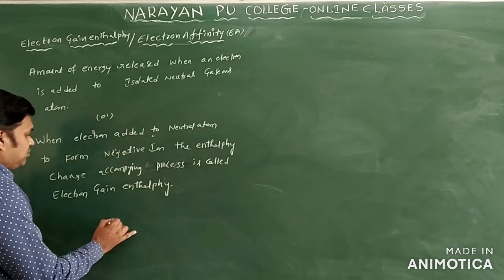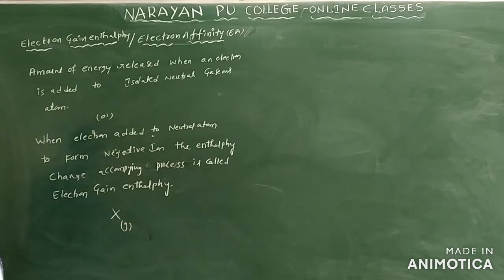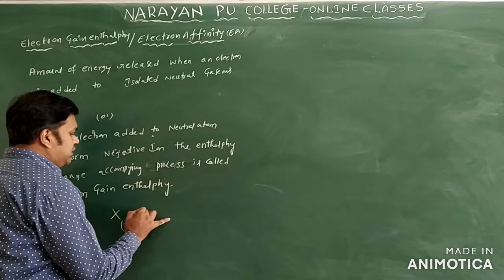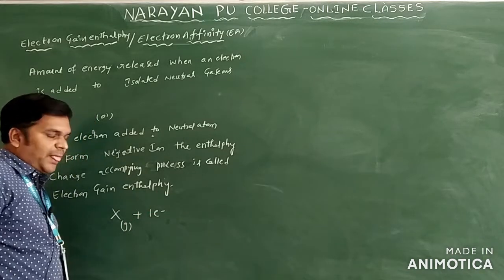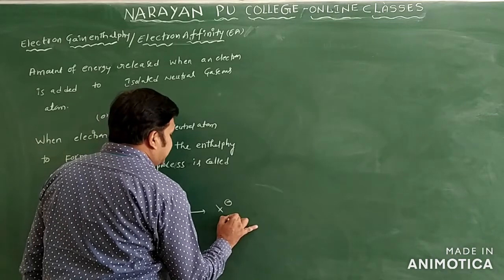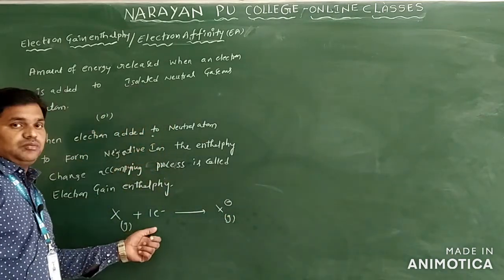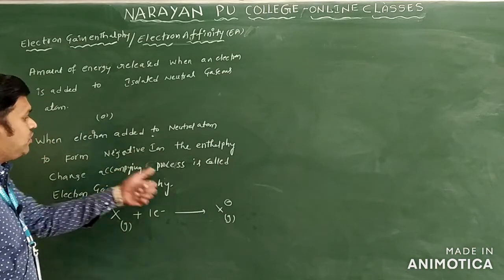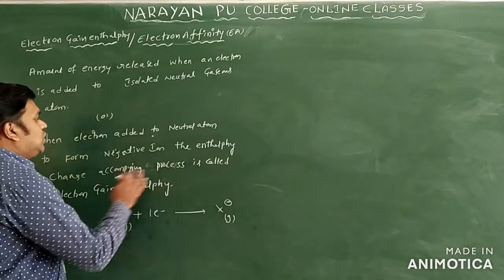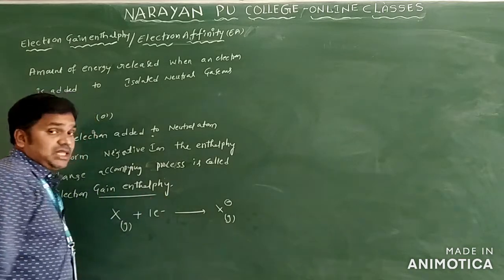Let us take an example here. X is a neutral atom in the gaseous state. Here we are adding one electron. Then X is converted into X minus in the gaseous state. When an electron is added to a neutral atom and forms a negative ion, the enthalpy change accompanying the process is what we call electron gain enthalpy.